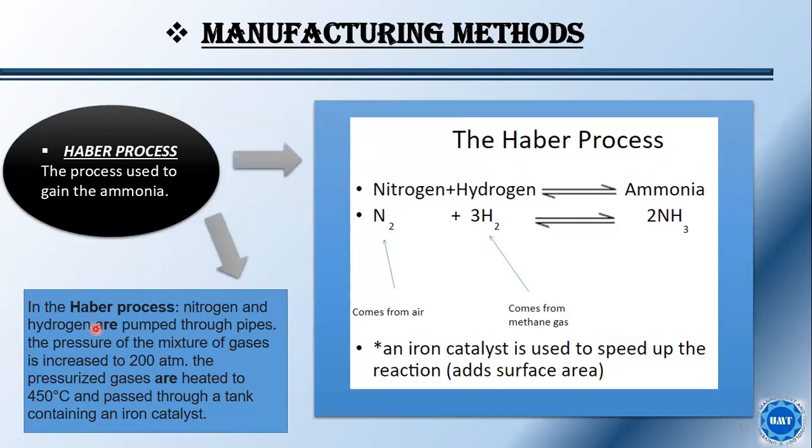This is the summary. In the Haber process, nitrogen and hydrogen are pumped through pipes to pressurize the mixture of gases up to 200 atmospheres, and the pressurized gases are heated up to 450 degrees Celsius. Then it is passed through a tank containing an iron catalyst. One mole of nitrogen, which comes from the air, and 3 moles of hydrogen, which come from the methane, are reacted together and we get 2 moles of ammonia.